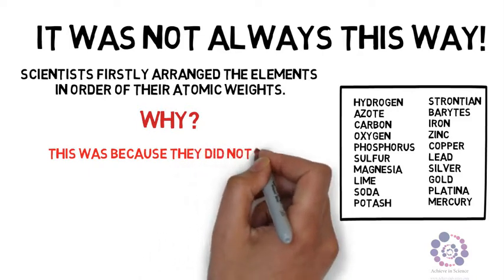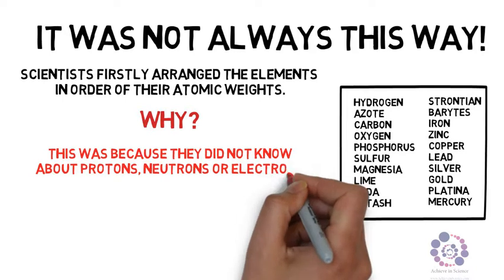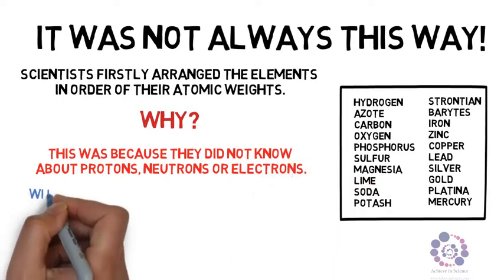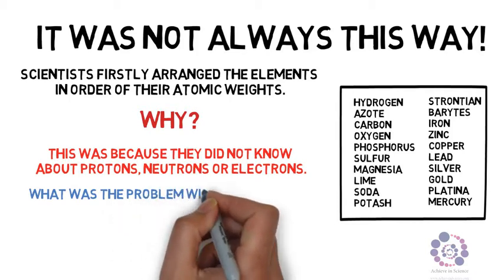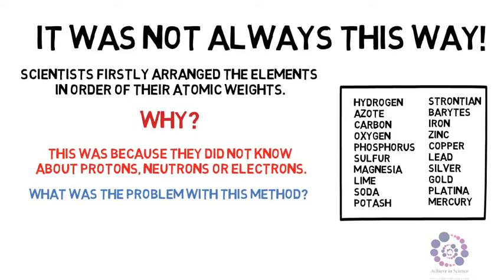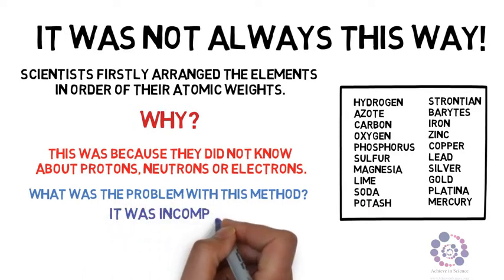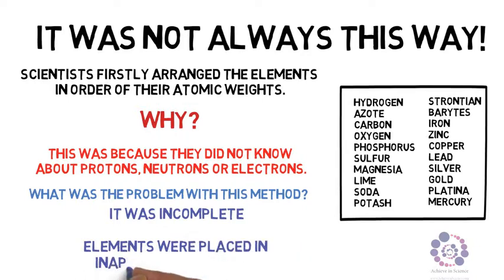There were also problems with this, and therefore it had to be developed further. And the problem was that this was incomplete. It didn't include all of the elements that exist. And also, the elements were placed into inappropriate groups. So over time, this initial periodic table has changed.